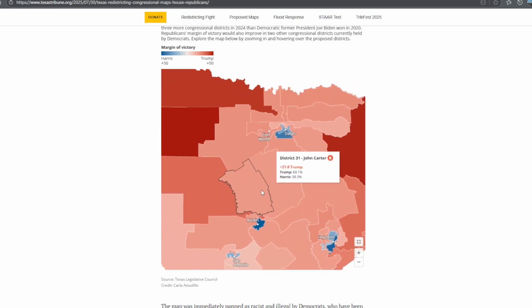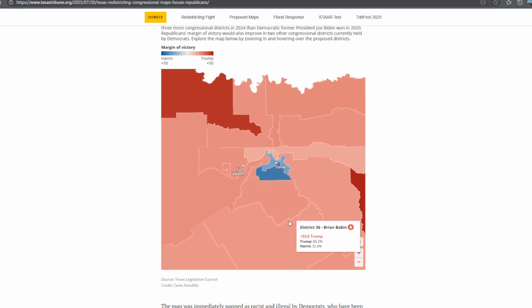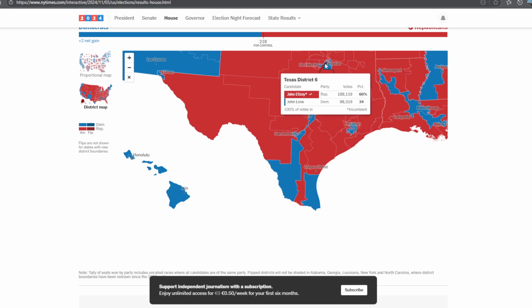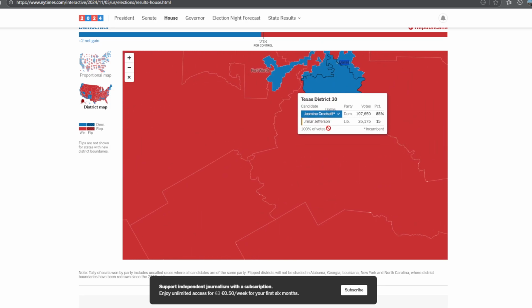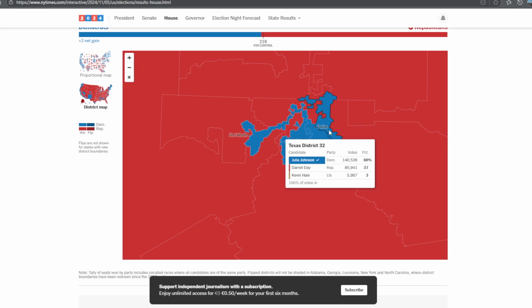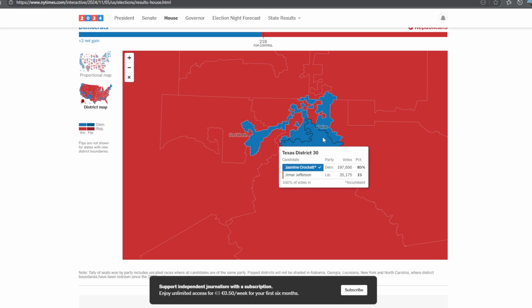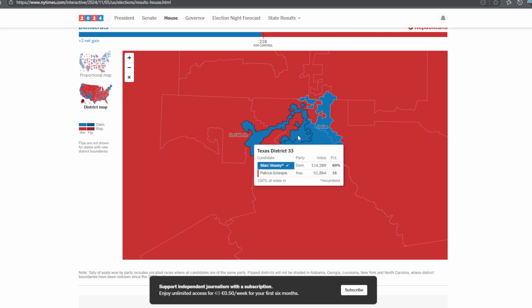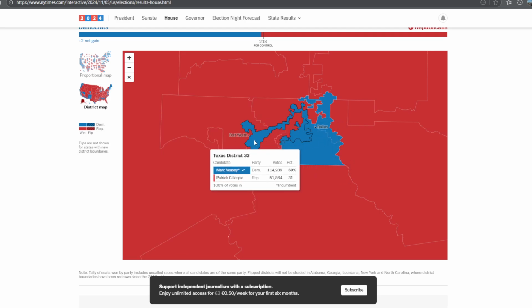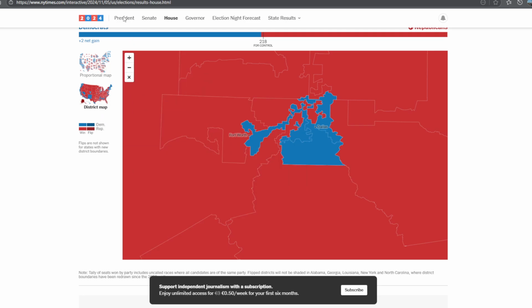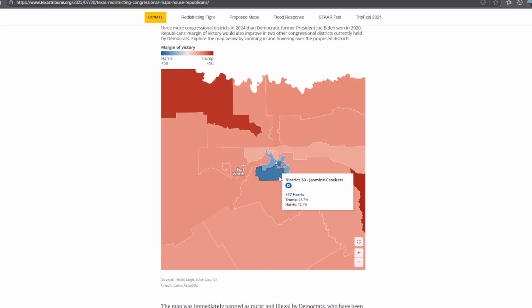And as you can see here, also in the Fort Worth, Dallas area, they usually had 3 districts. One was in Dallas proper, another one was in the northern part of Dallas, and another was basically from Dallas, and then you go all the way to Fort Worth to get all the cities, and it was basically 3 districts. Now it's only 2, as you can see here. It is the 33rd and the 30th.